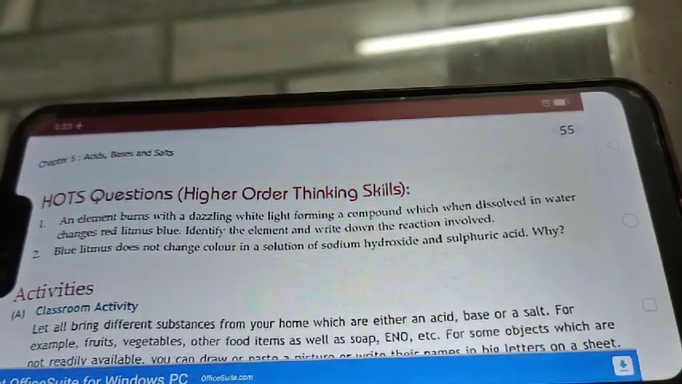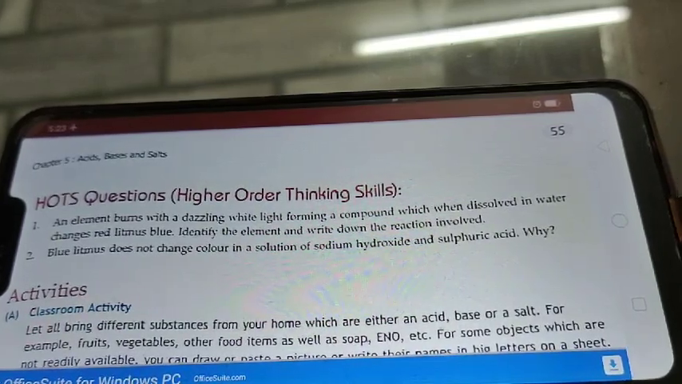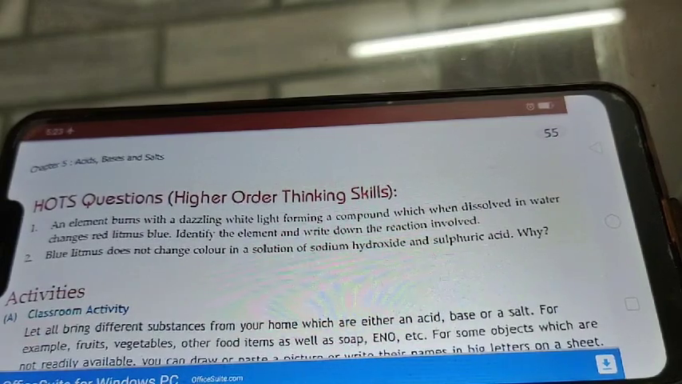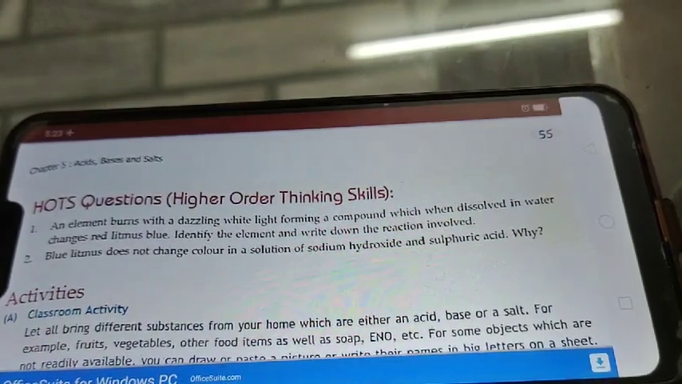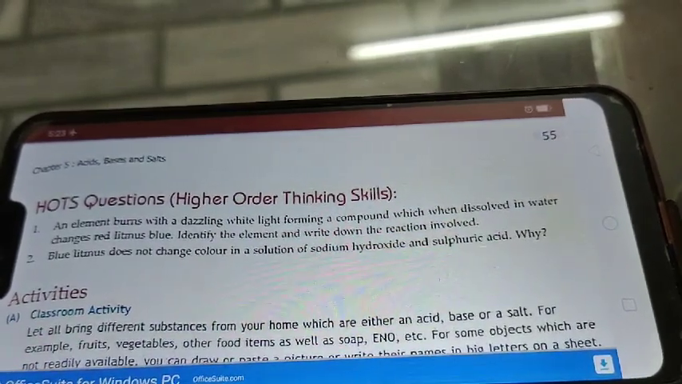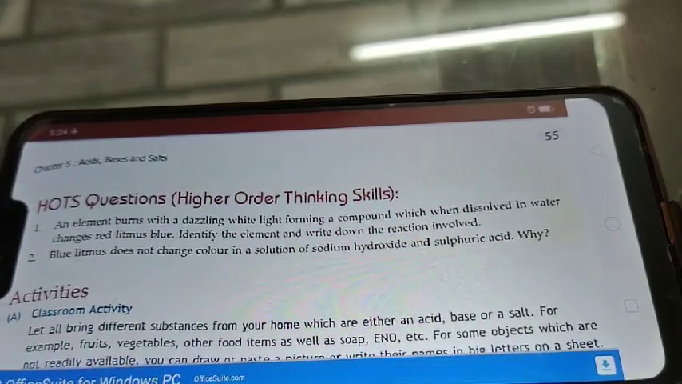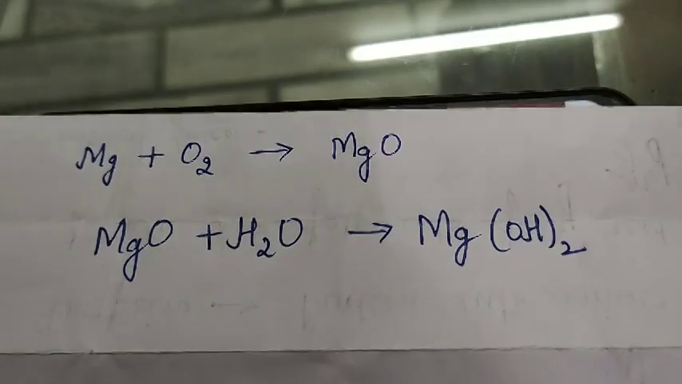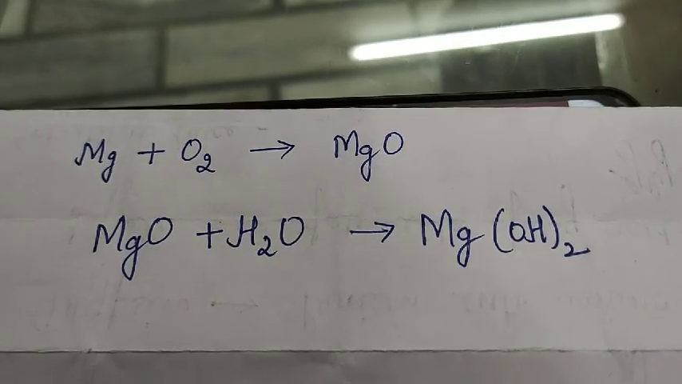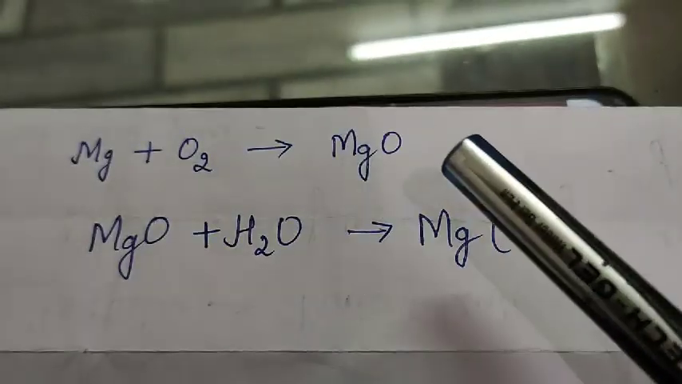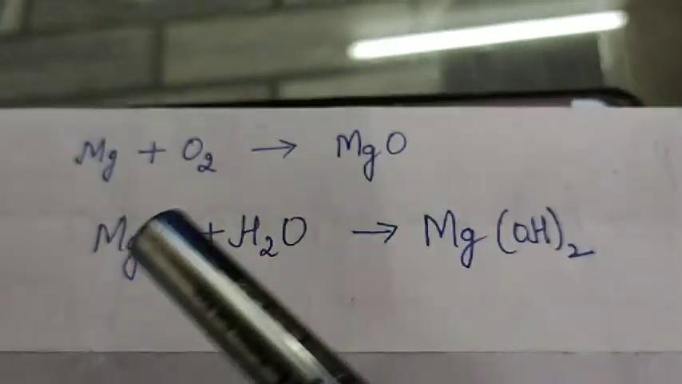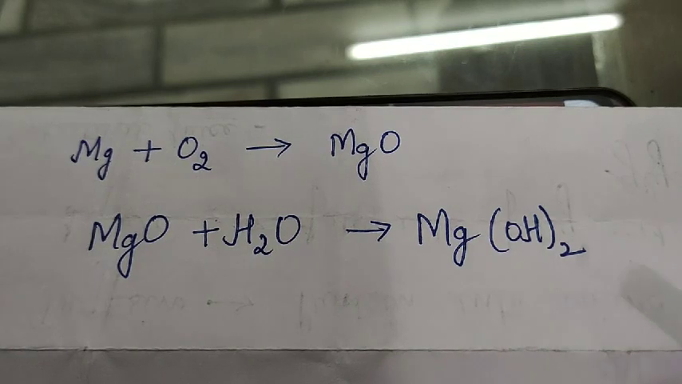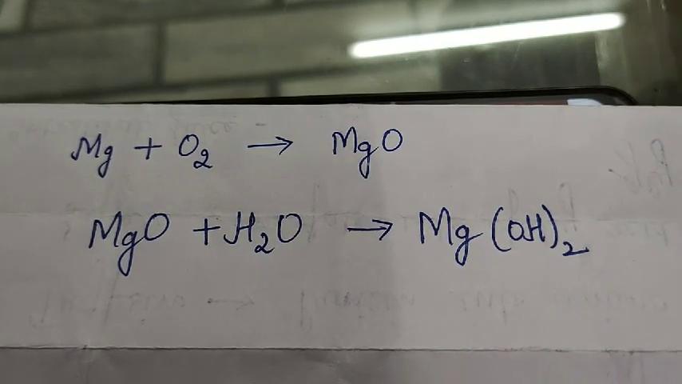See, your complete answer will be what? The element is magnesium, which burns in air with a dazzling white light, forming a compound magnesium oxide, which when dissolved in water changes red litmus blue. And after that you have to write these two equations: magnesium reacts with oxygen and forms what? Magnesium oxide, and when magnesium oxide reacts with water, it forms magnesium hydroxide.